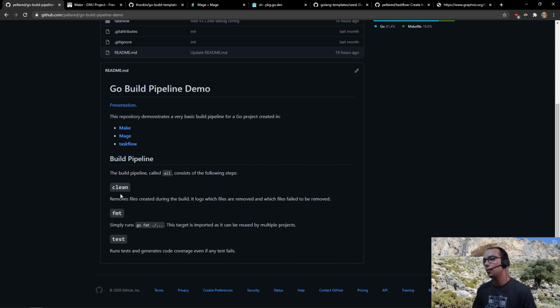Clean, which removes files that are created during the build. It logs which files are removed and which have failed to be removed. FMT formats the code, and the target is implemented in a way so that it can be reused in multiple projects inside your company. And finally, test runs the unit tests and generates the HTML code coverage report, even if some test fails.